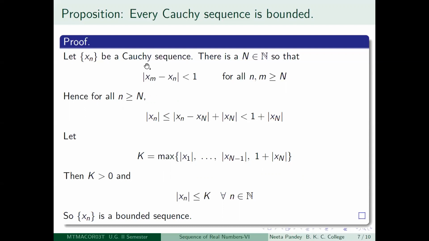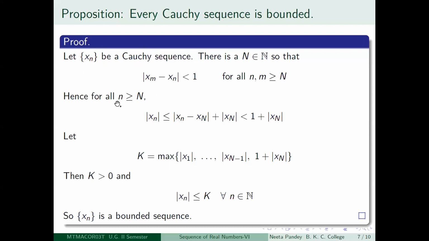So suppose xn is a Cauchy sequence. What does that tell you? That tells you that Cauchy's criterion is satisfied. So fix a value of epsilon, suppose epsilon equal to 1. Then there will be a positive integer capital N such that for all n, m greater than or equal to capital N, mod xm minus xn will be less than 1. I could have carefully written m greater than n, but even if I don't write it, it is okay. This is true because it is a Cauchy sequence.